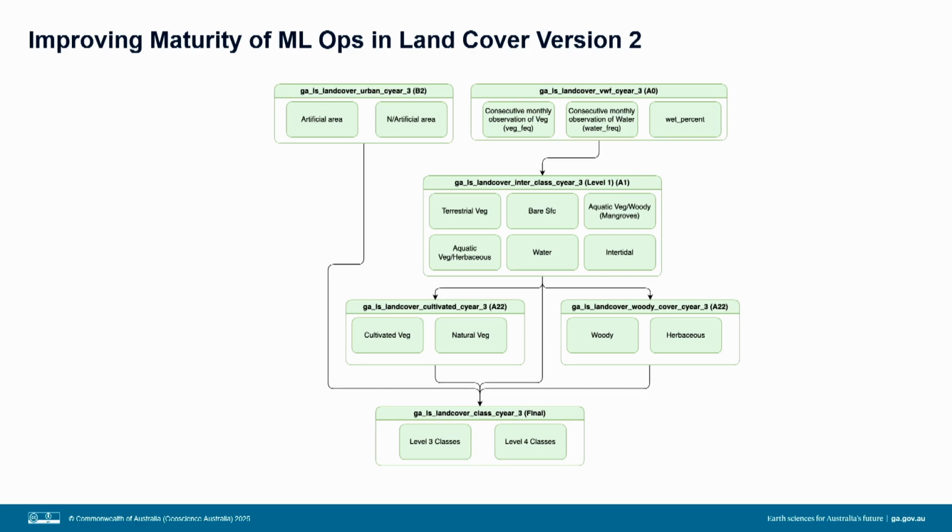So our first step was to have our code redeveloped and refactored into modular components or plugins. That's so that we could make intermediate products for each of our machine learning models before aggregating them together into our level 3 and 4 outputs. So we used Argo Workflows, which is an open source container native workflow engine for orchestrating parallel jobs in Kubernetes, for this transformation. And this enabled our machine learning process to become reliable and scalable.